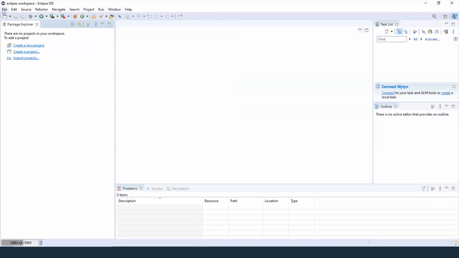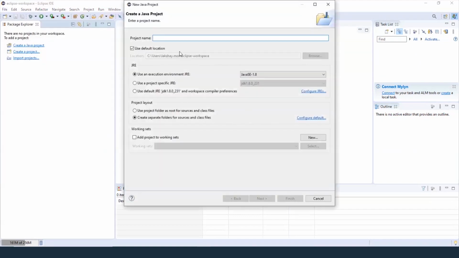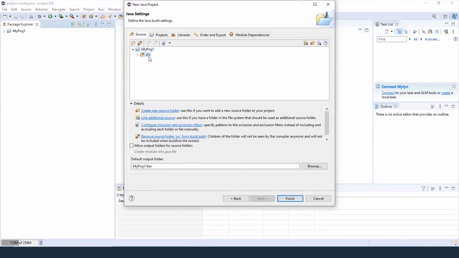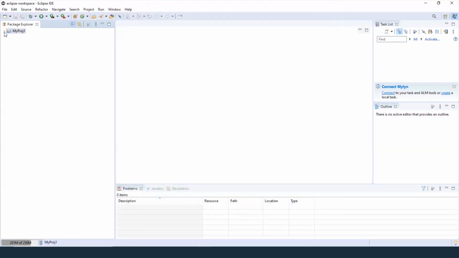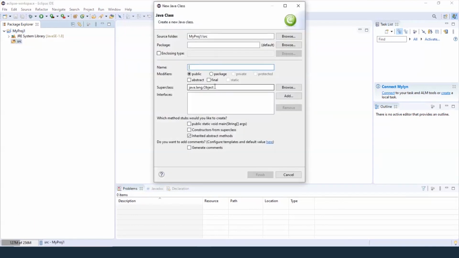So now let's go to file, new, and Java project. We need to set up a project name. I'm going to call it my project 1. Go to next. We'll go to source. So this is where the source code for your program is going to be stored. Then let's finish. And now we'll click on my project 1, go to source, right click, new, and create a class. I'll name the class my class and create it.